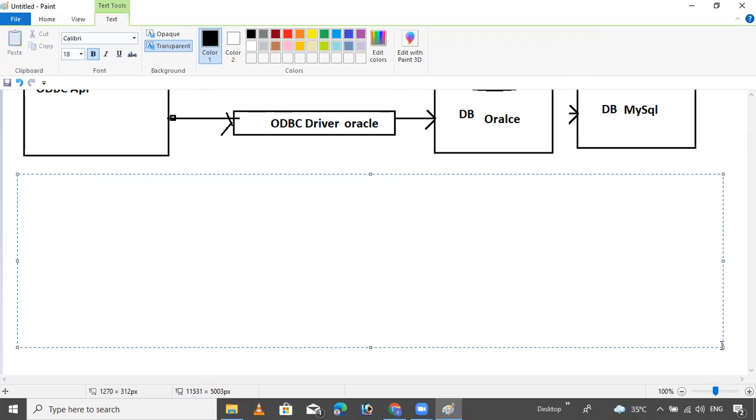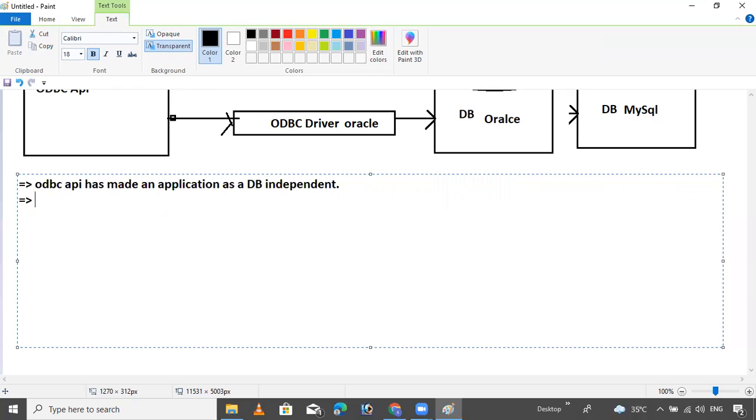In this session, to connect with ODBC, the ODBC API has made an application database independent.